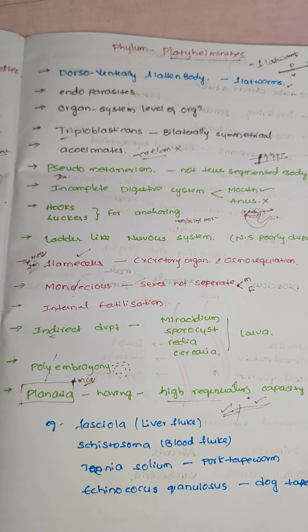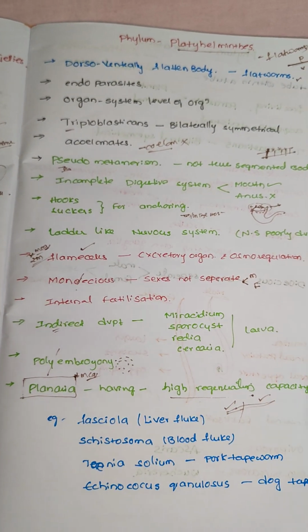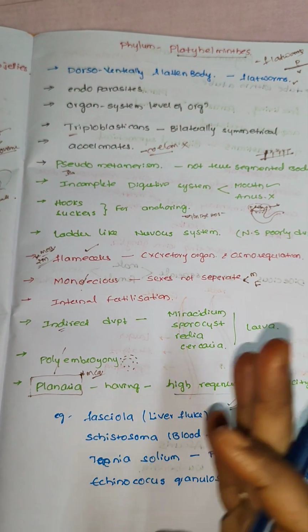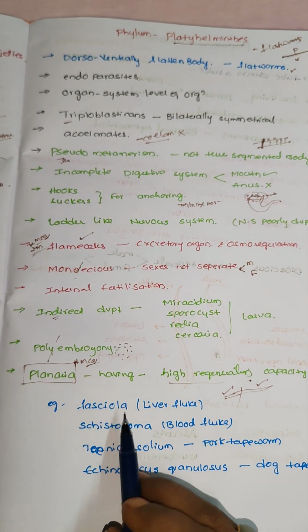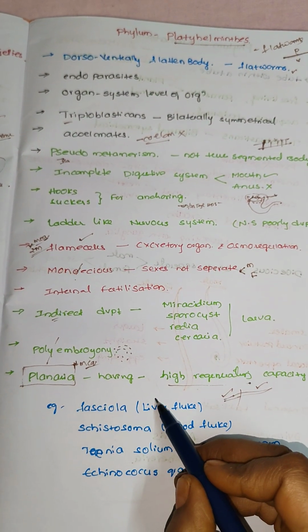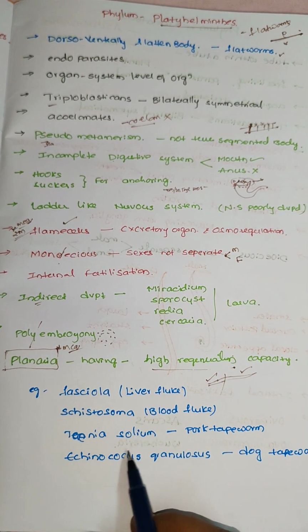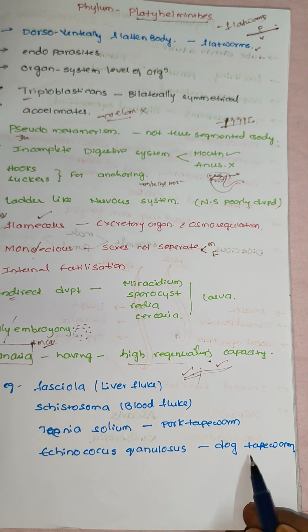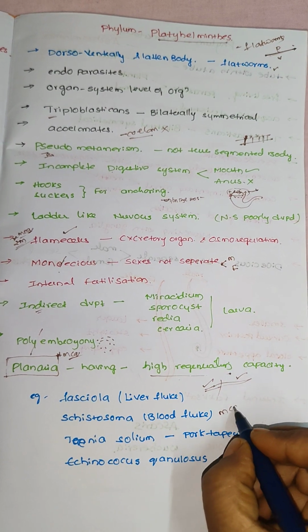Even poriferans have regeneration capacity, and echinoderms also show regeneration capacity. So remember which phylum and which organism is the example for regeneration. Examples: Fasciola, common name liver fluke; Schistosoma, blood fluke; Taenia solium, pork tapeworm; Echinococcus granulosus, dog tapeworm. So common names are also very important for the MCQ.